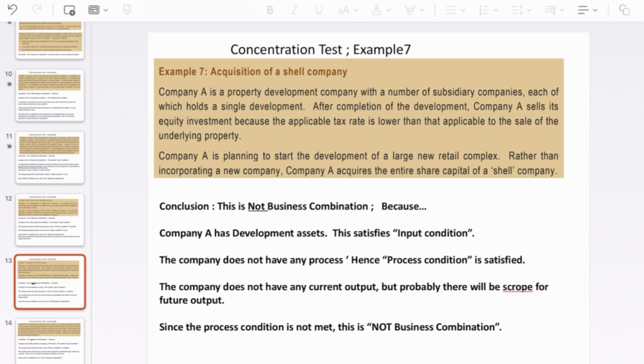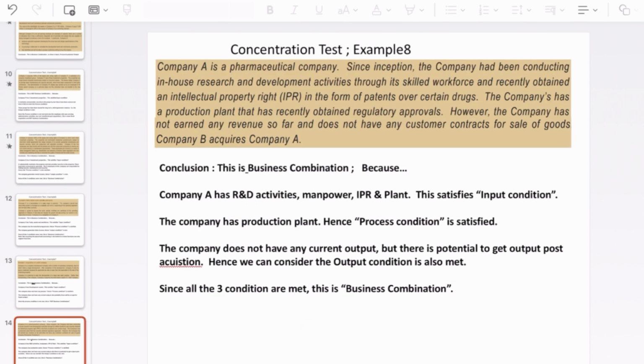Now I'll move to next example 7. Yeah, please take some time to read through this as well. So here also the process condition is not met, so this will not be qualified as a business combination. Okay, and then I will move to next example 8. Yeah, take some time to read the question.